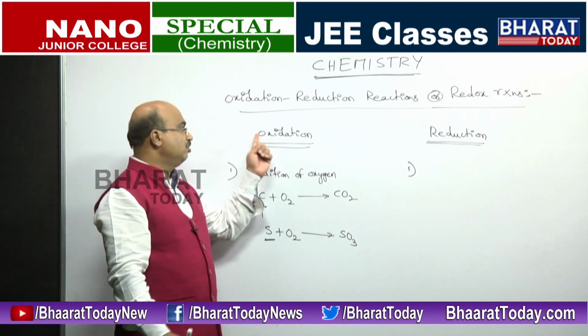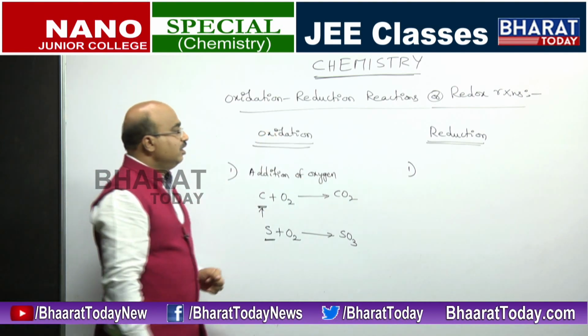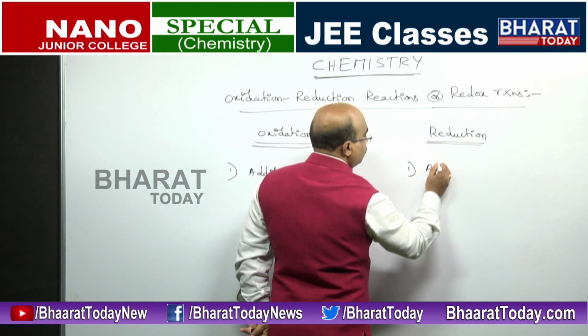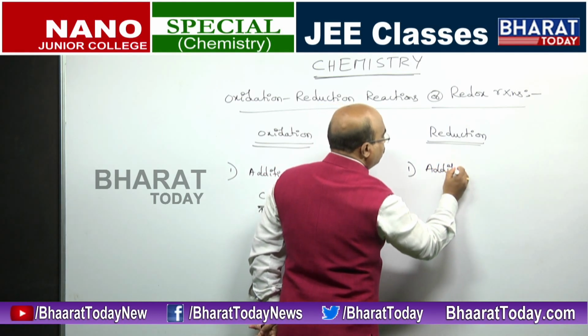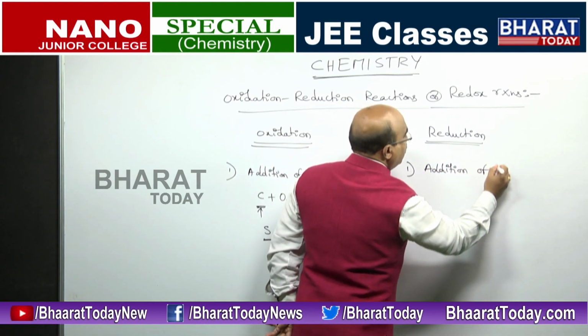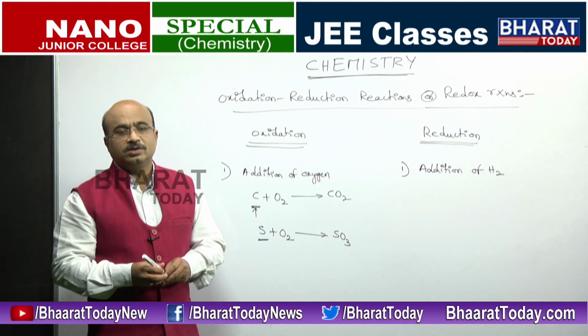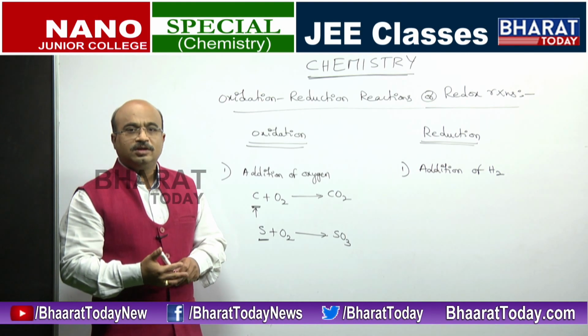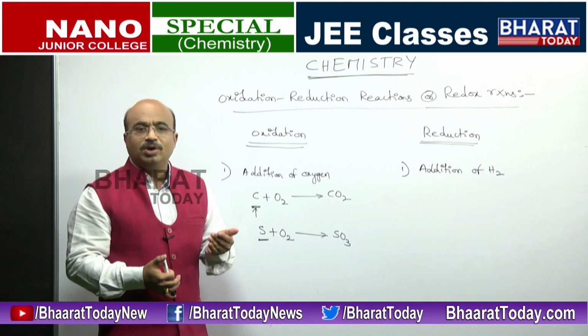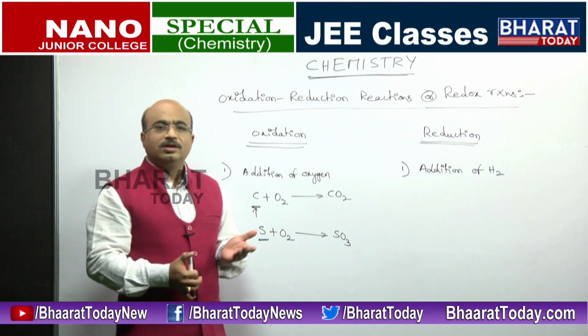The next, parallelly, addition of oxygen is oxidation, as you just saw, and then addition of hydrogen is called reduction. Okay? So addition of hydrogen to a compound or an element is called a reduction reaction.